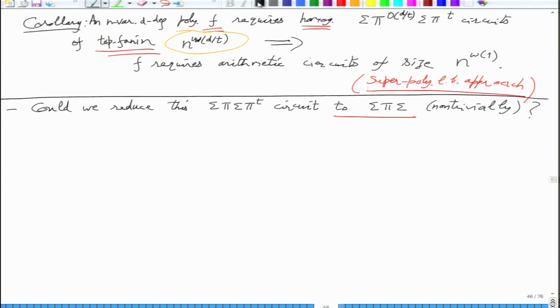The answer to this will be yes, as we will prove, but this will assume high characteristic or zero characteristic.